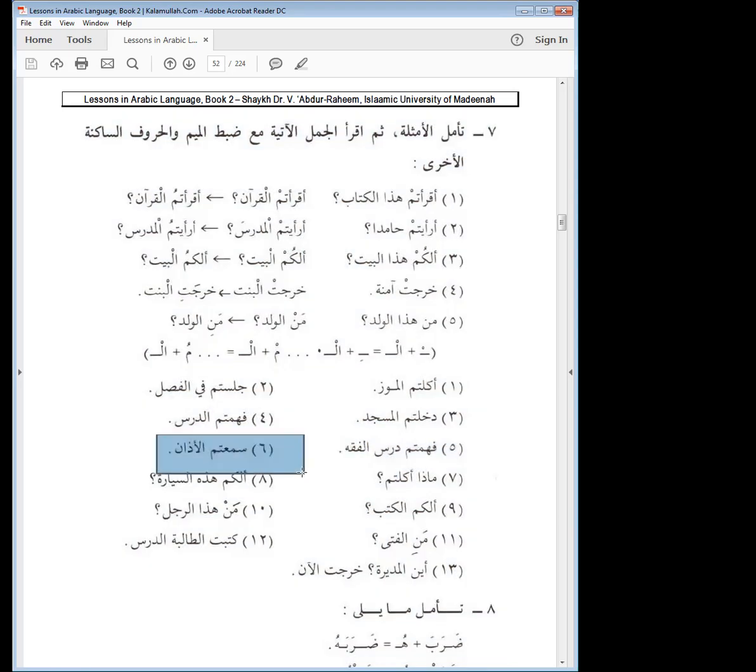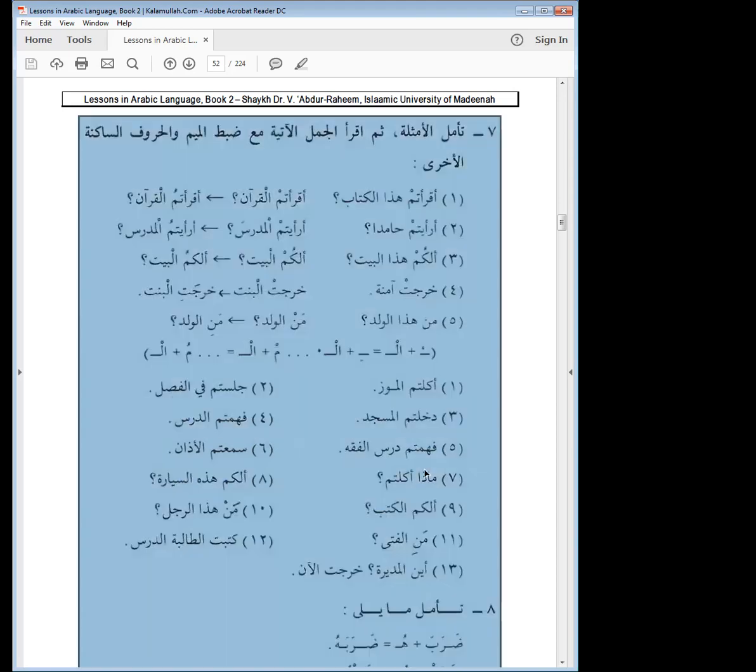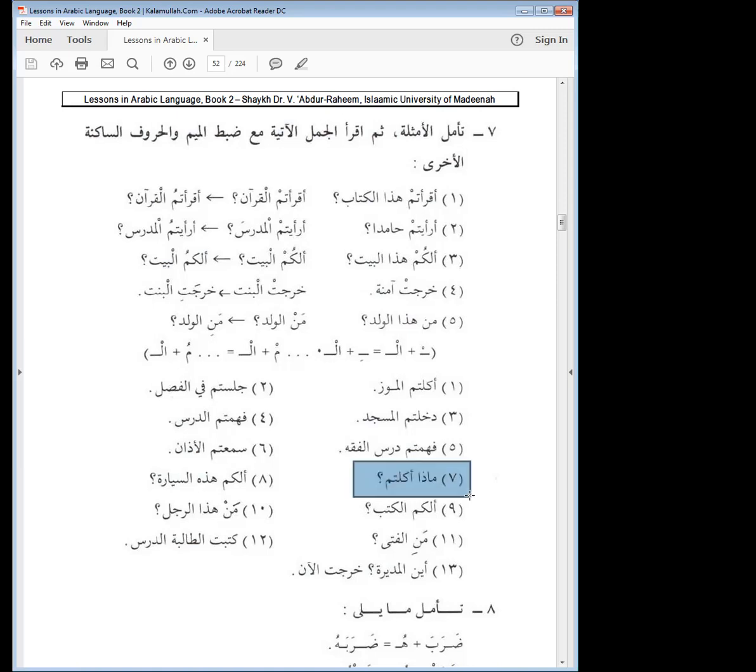Next one. سمعتم الأذان. You all heard the adhan. ماذا أكلتم؟ What did you all eat? In this case, the meem with the sukoon stays. There's nothing clashing there with the sukoons.